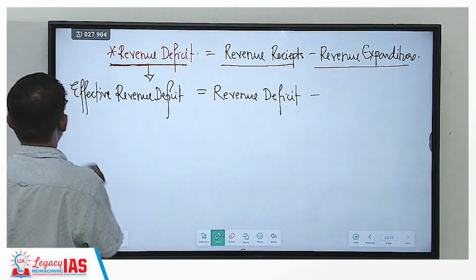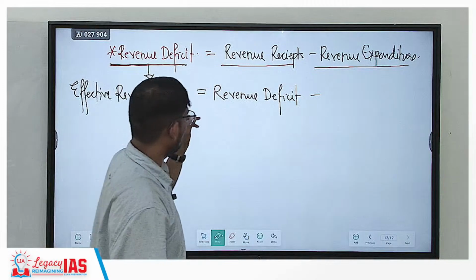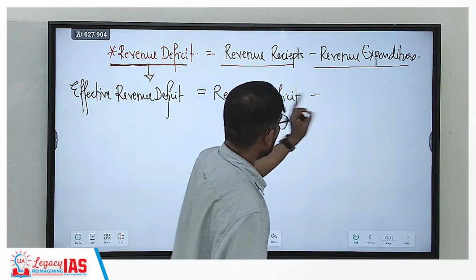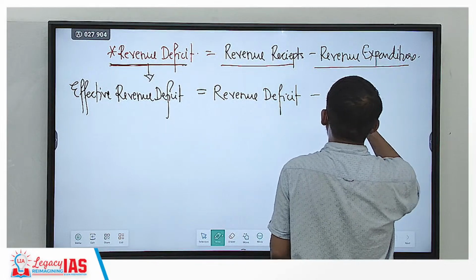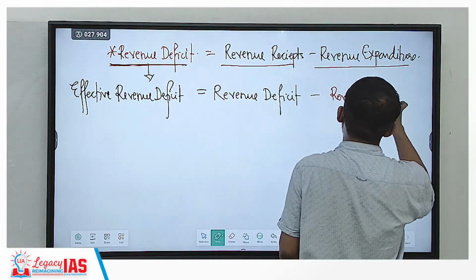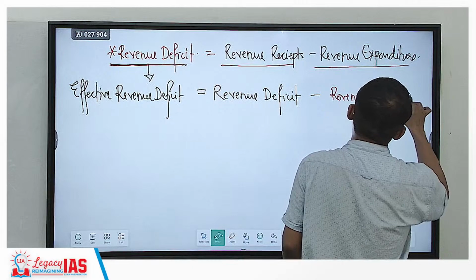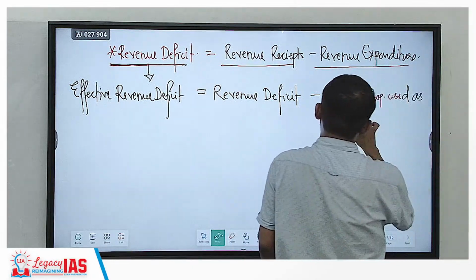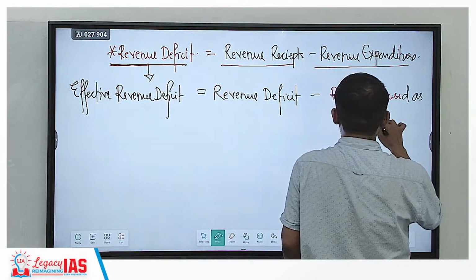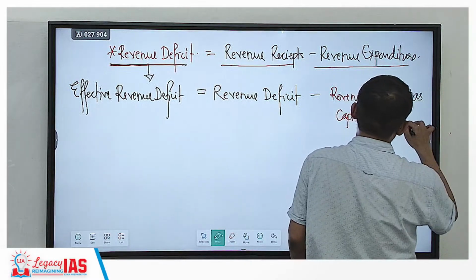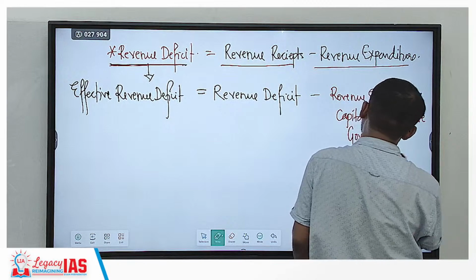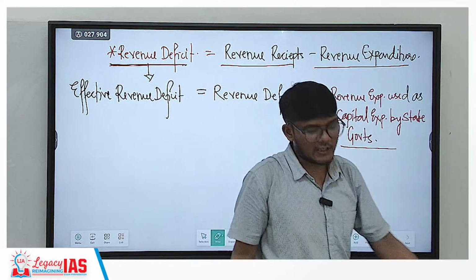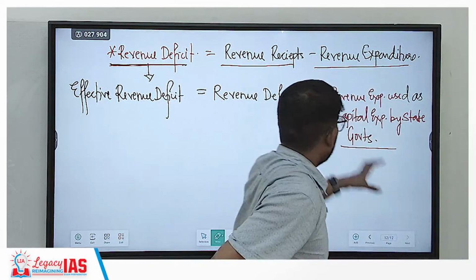Therefore, your effective revenue deficit will be equal to revenue deficit minus revenue expenditure used as capital expenditure by state governments. This is the amount you have to subtract.